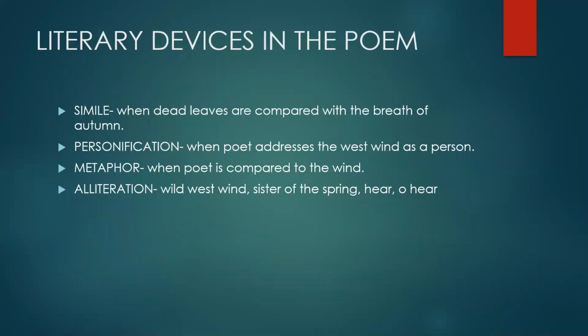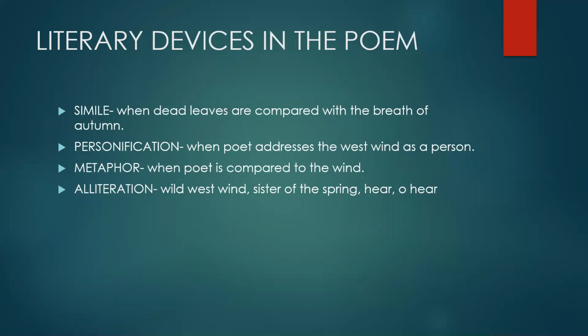Come to the next topic, which is literary devices in the poem. So there are so many literary devices which are used in the poem. First is simile. So what is simile? When there is a comparison by using like and as. So here dead leaves are compared with the breath of autumn. This is a simile. Personification, where a non-living entity is treated as a living entity. So here the poet is addressing the west wind as if the west wind is a person.